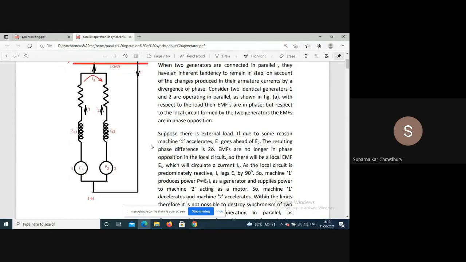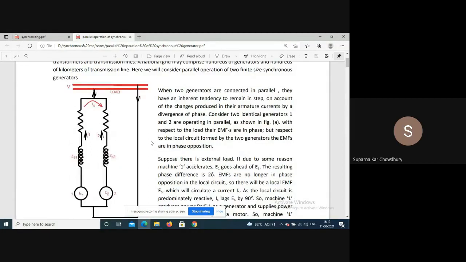Now, first consider we have two generators, generator 1 and generator 2, operating in parallel. The open circuit voltage or induced EMFs are E1 and E2. As they are supplying a common load, the terminal voltage will be constant.